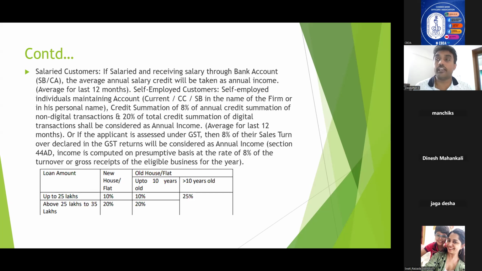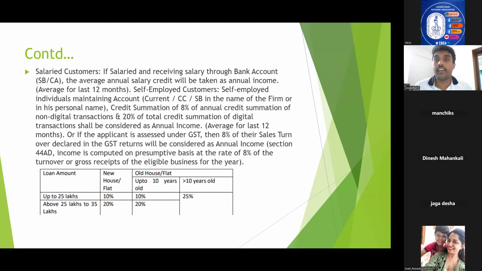That means, suppose he is receiving payments through UPI, NEFT or RTGS, 20% of those digital transactions plus 8% of the other non-digital transactions is his annual credit income. And suppose he is assessed under GST, then 8% of their total turnover. In the case of customers with GST returns, you ask for GSTR 3B returns, right? There you need to check his total sales turnover as per the GST returns.